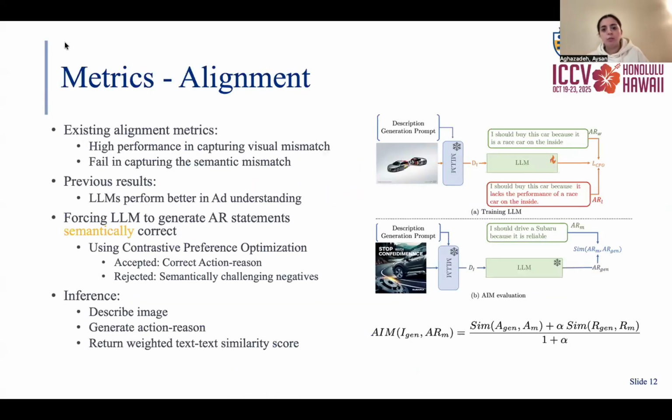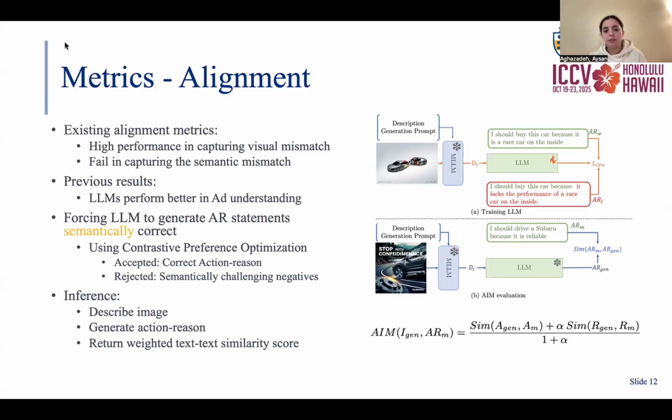For alignment, we want to capture semantic mismatch. Our proposed method is to first generate descriptions of the image, and then use an LLM to interpret the description and generate the action within the statement. Then we get the similarity between the generated and the actual one. While an LLM is doing a good job in interpreting the image, it cannot generate semantically accurate actions within the statement.